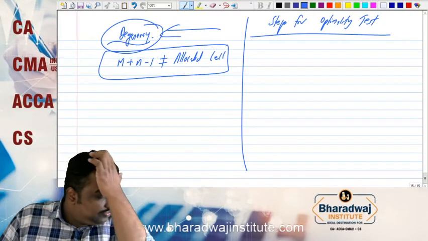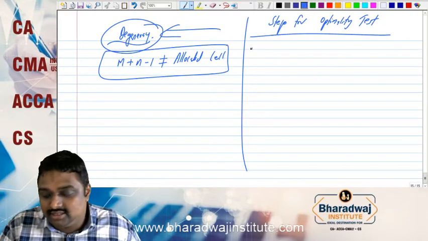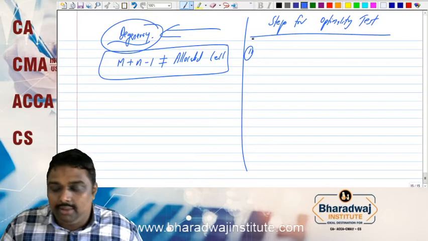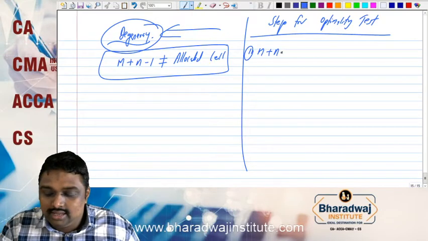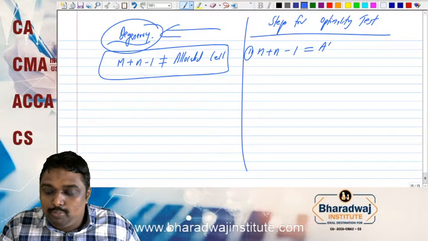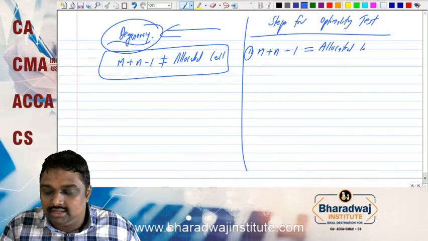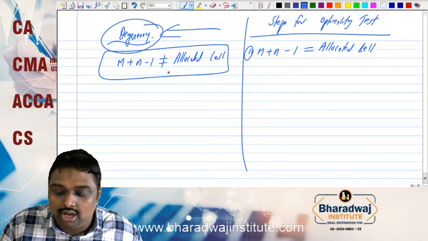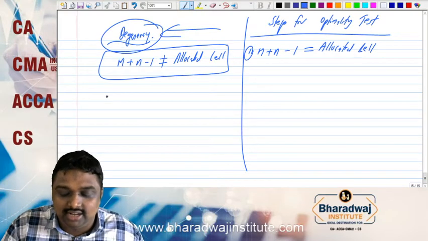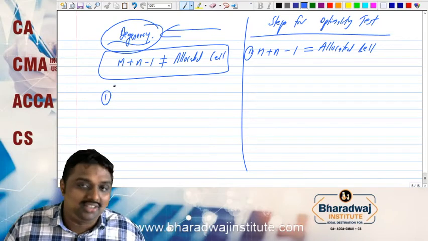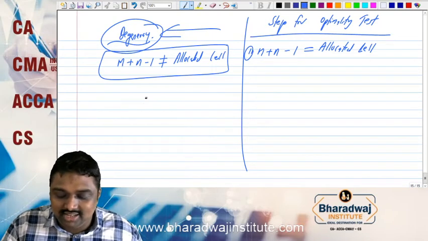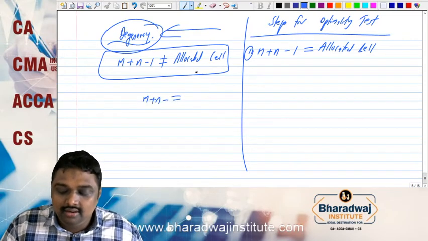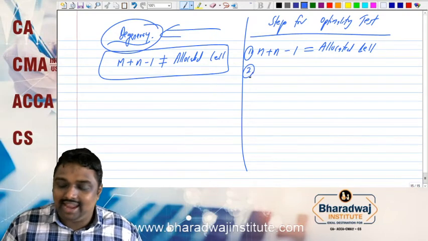Now we were discussing step one of the optimality test. The first step should be that m plus n minus 1 should be equal to the allocated cells. If it is not equal, that is degeneracy, and we have to do one more step. If m plus n minus 1 is equal to the allocated cells, then we go for the second step.